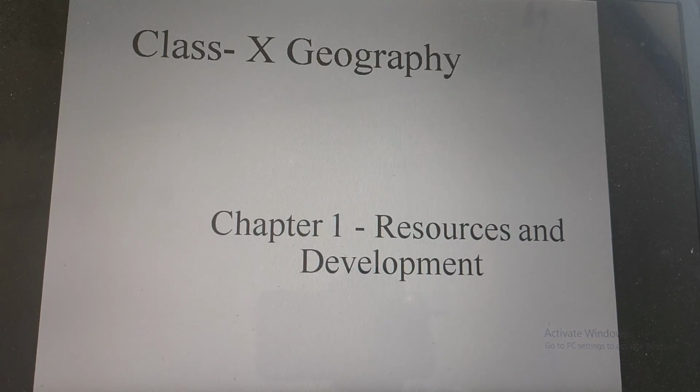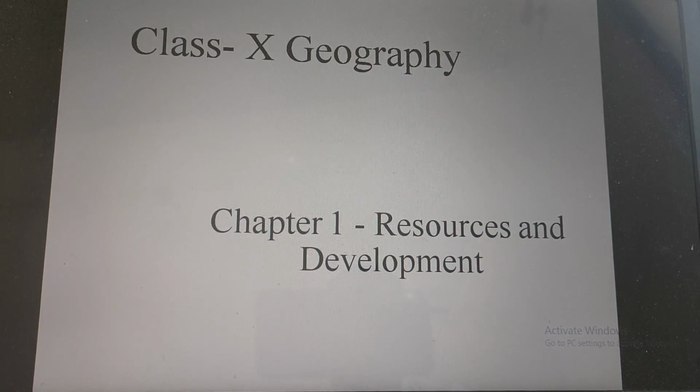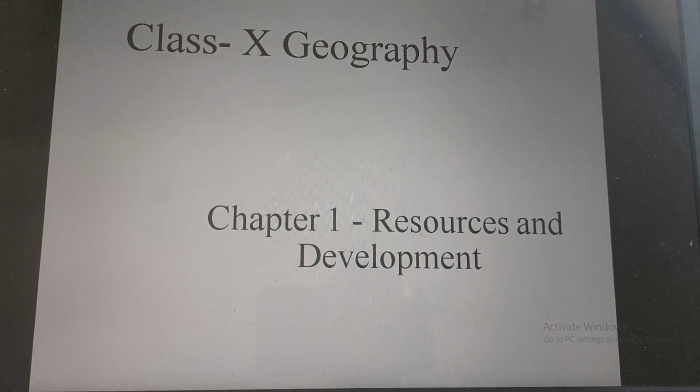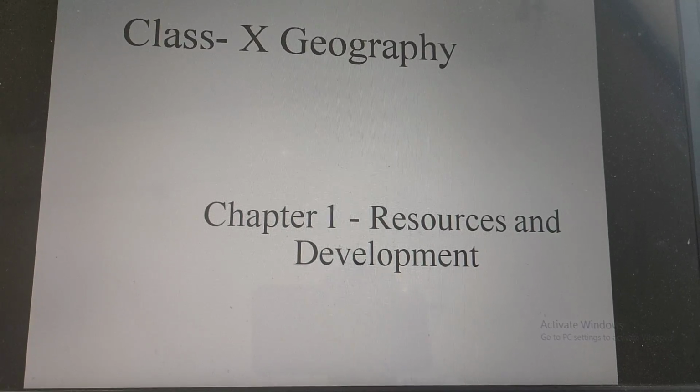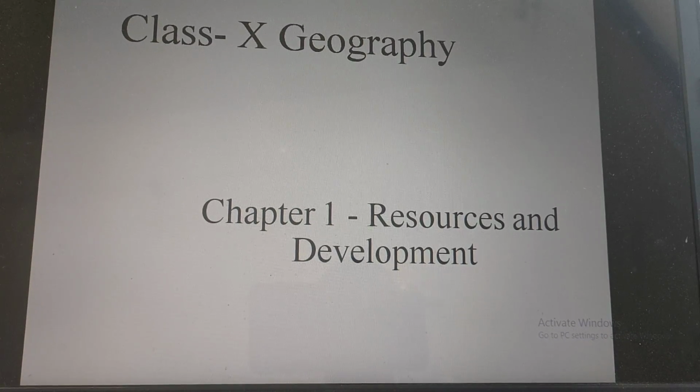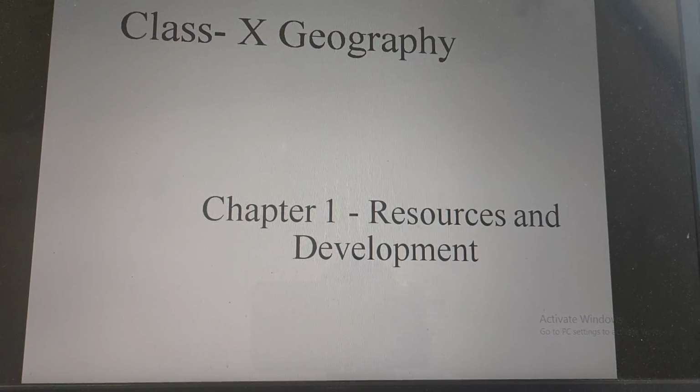Students, today we are going to learn class 10th Geography, chapter number 1, Resources and Development. So let us start.